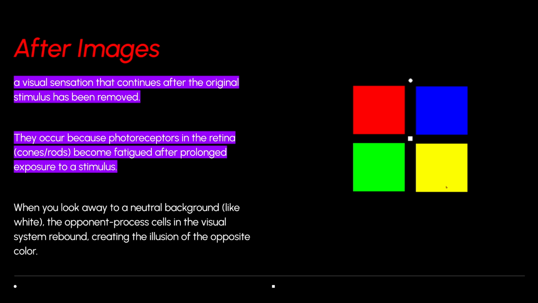Last thing on this one is afterimages. This is part of the opponent processing theory of vision that we'll get into in another video. But the idea is that if we look at something for a long period of time, the photoreceptors in our eye, the small receptors of light and photons, begin to get fatigued and tired. And once they absorb all this light data, the second you look away, you might see an afterimage, or an image that isn't actually there anymore, of the opposite color.